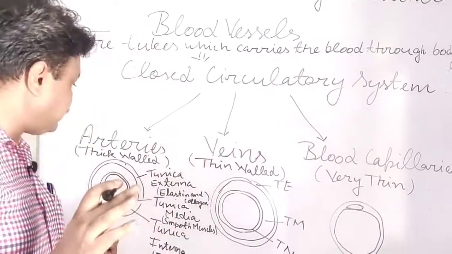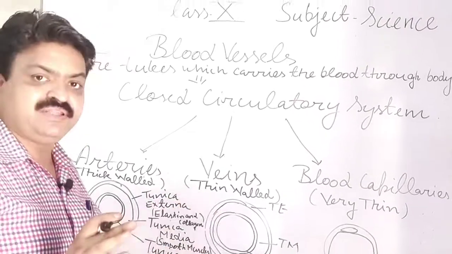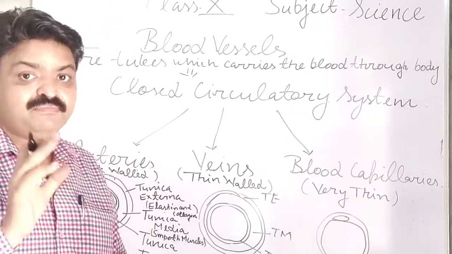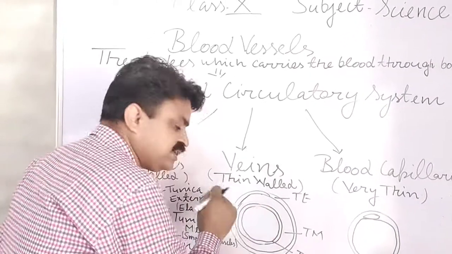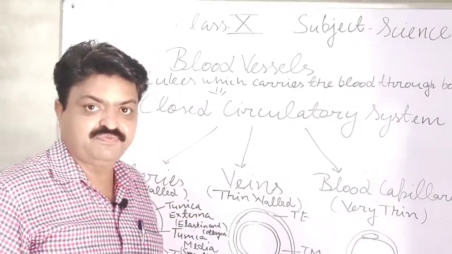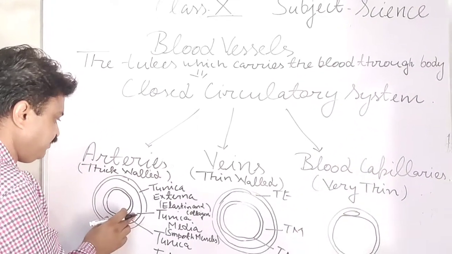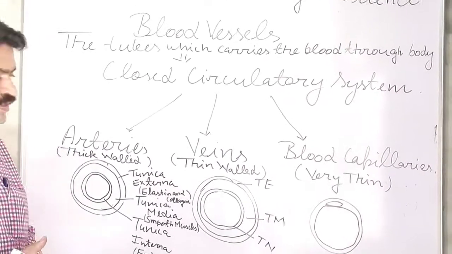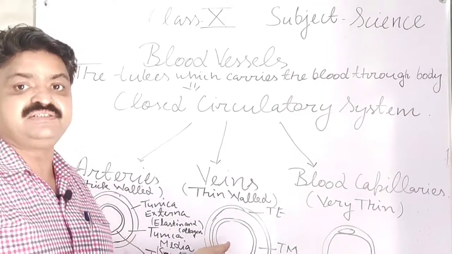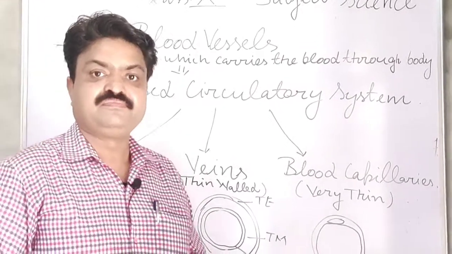Arteries have high blood pressure, but veins have low blood pressure because they have a larger hollow space through which the blood flows. In arteries, the oxygenated blood with food substances is found. In veins, the waste substances and the deoxygenated blood are found.